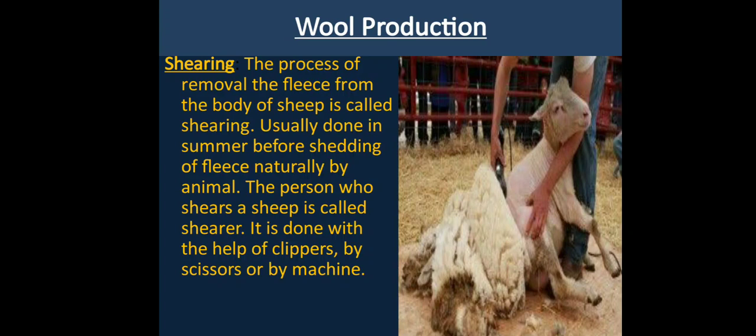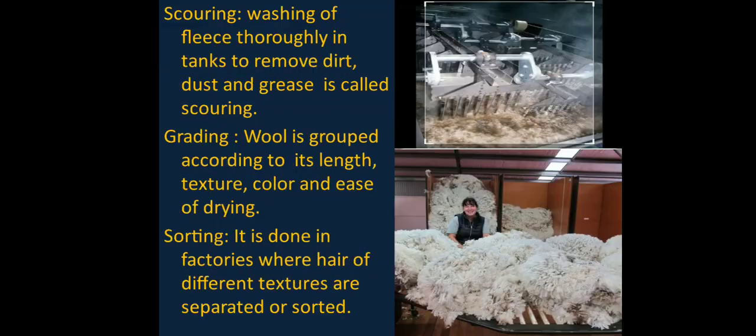The person who shears a sheep is called a shearer, and it is done with the help of clippers, scissors or machines. As it's just like a cutting of hair, it doesn't harm the animal.